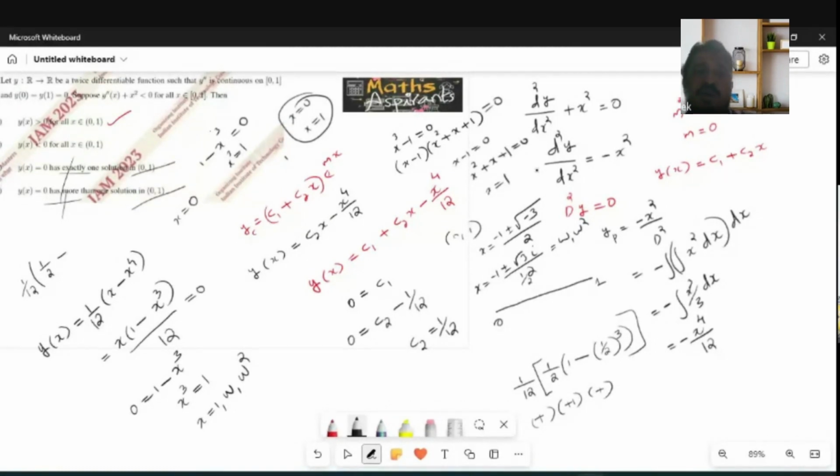From that, you got x is always greater than 0, because in between 0 to 1 you have the positive numbers, and your x cube is still less than 1. It never increases beyond that, because you are taking the values in between 0 and 1. So 1 minus x cube is always positive, x also positive. So the product of two positives is positive, divided by a positive number is positive. So you can conclude y of x is greater than 0.